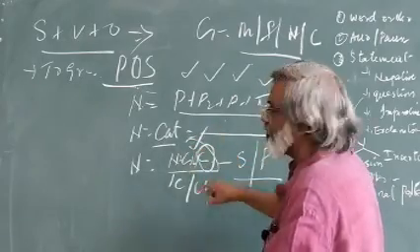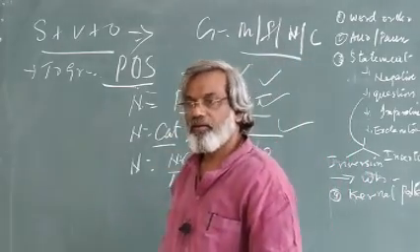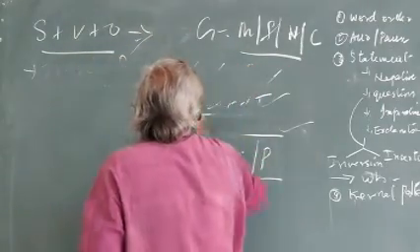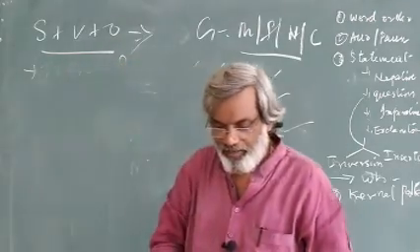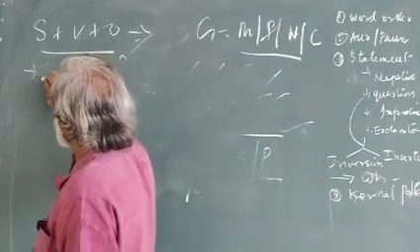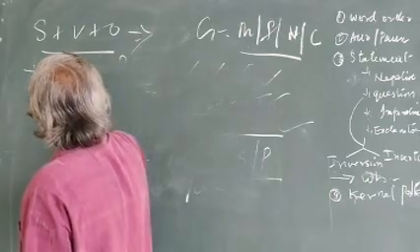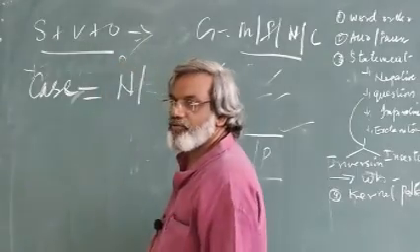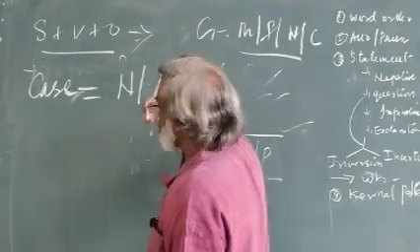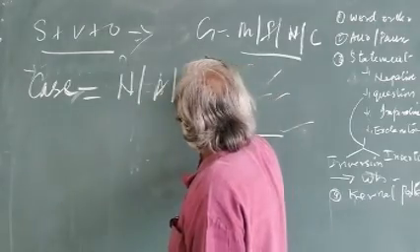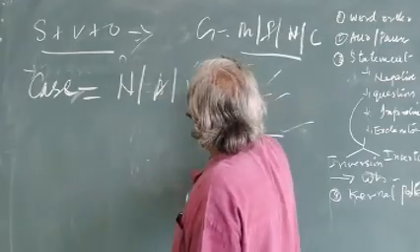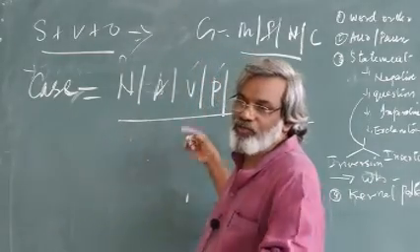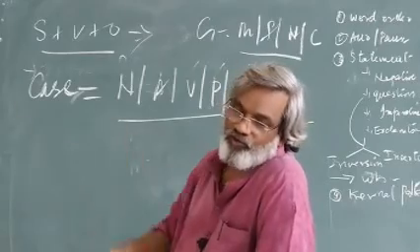Then later we reach the case system. Remember, we stopped there, at the case system. What is the case system? All these areas are coming in the first unit, which you refer to once again. Case system. We got nominative case, accusative case, vocative case, possessive case, dative case. Now look, how many cases are available? What are the uses of cases?